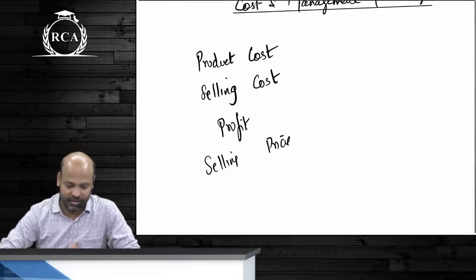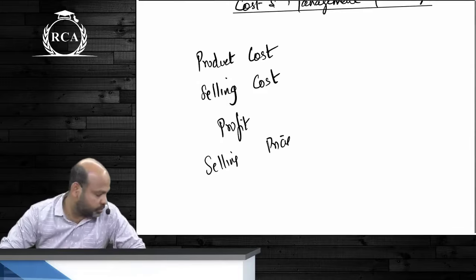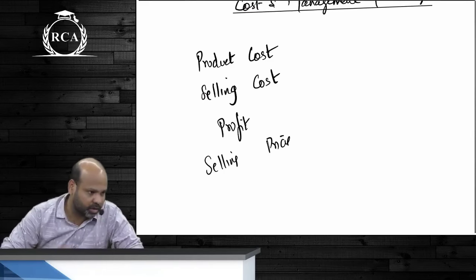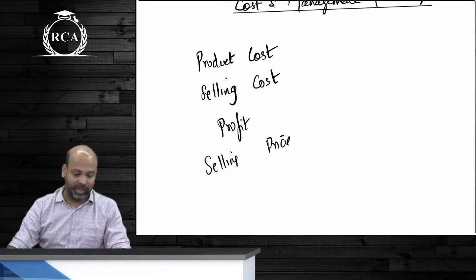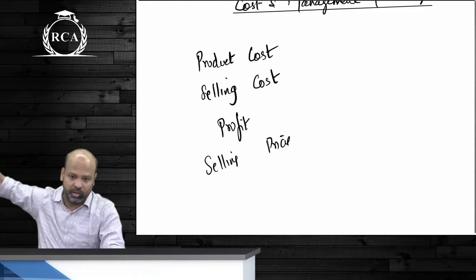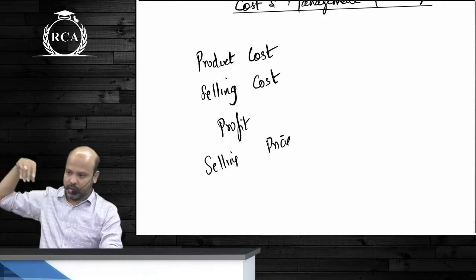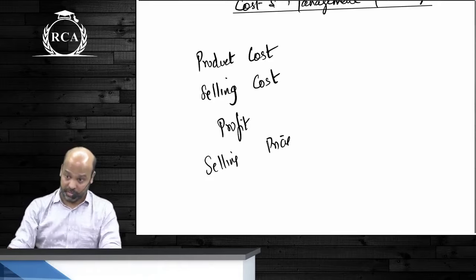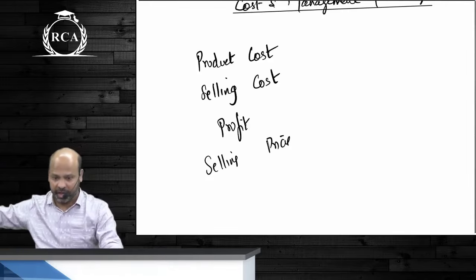How do you define cost? The amount of money that we put in to make a product as well as sell the product. Alright, when you refer to cost, you're talking about the total expenditure that you are incurring on a product. That will be to manufacture the product, that is product cost, and to also sell the product, that is selling cost. This total expenditure that you incur on any product or any service that you are rendering will also determine how much money you should be charging to the customers, the selling price.